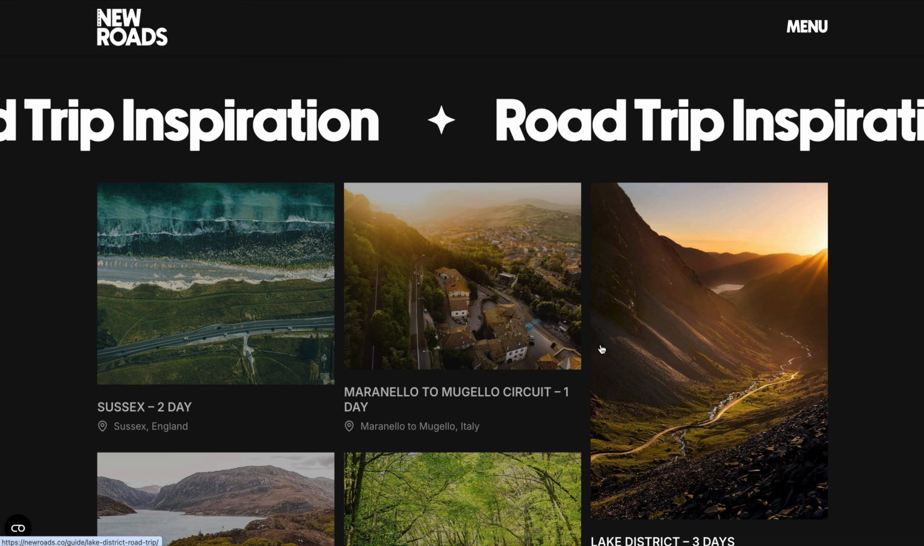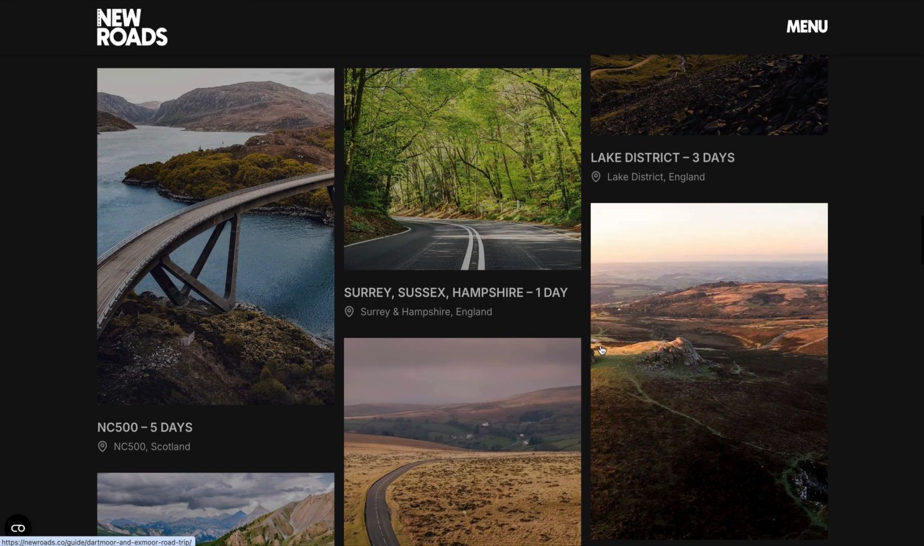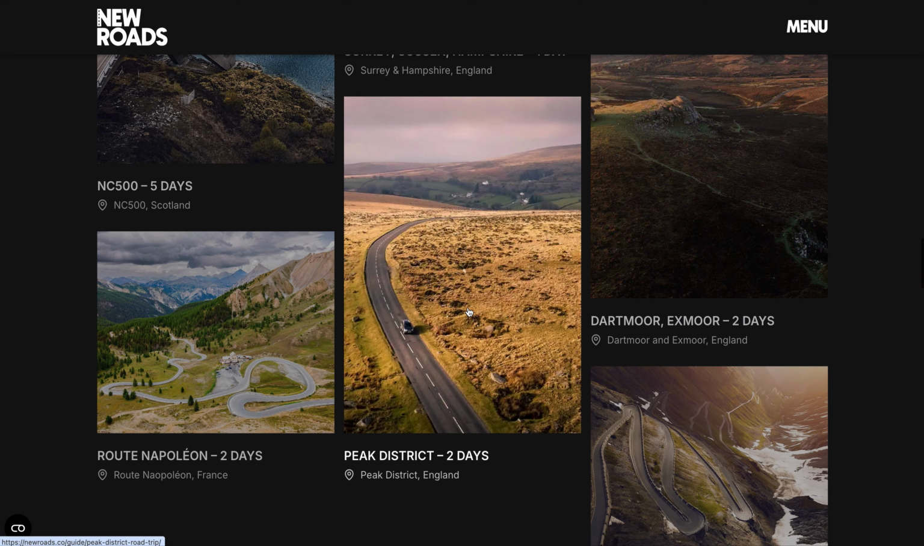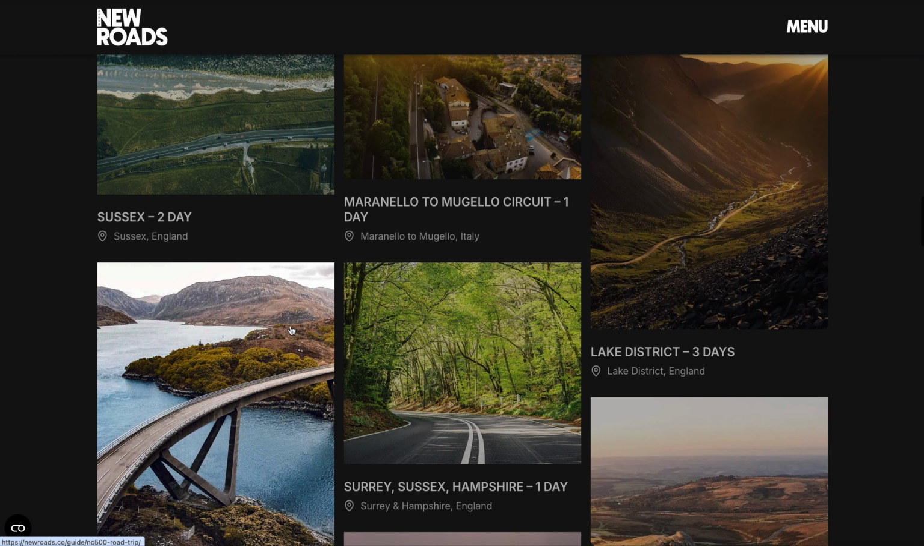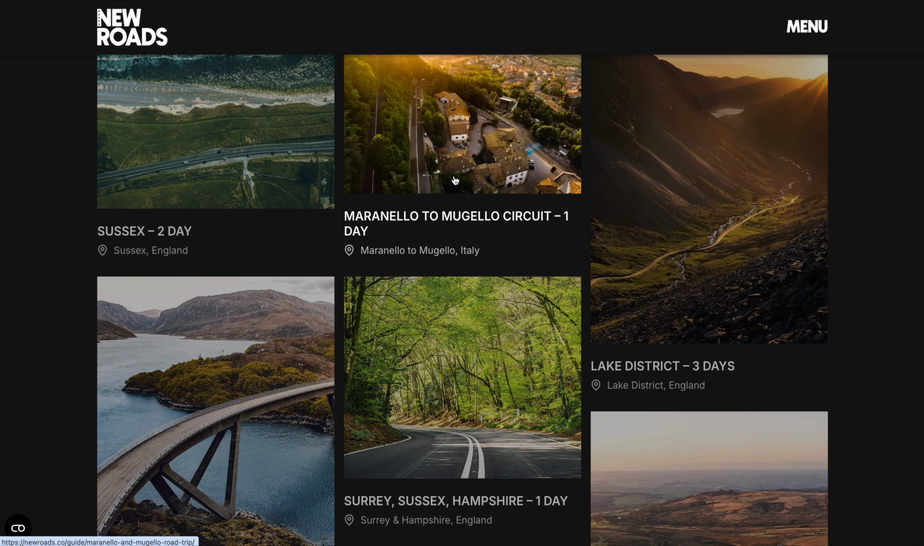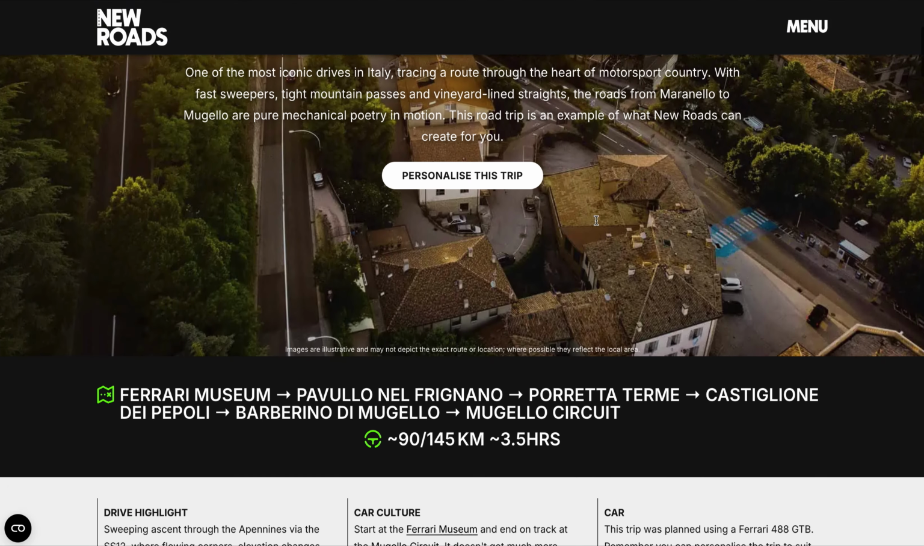A selection of road trips that the New Roads team have created from their favorite experiences. These will be added to all the time. Select one you like the look of. Let's choose the Maranello to the legendary Mugello Circuit in Italy. Click the image. This then takes you to a page that tells you all about the trip.